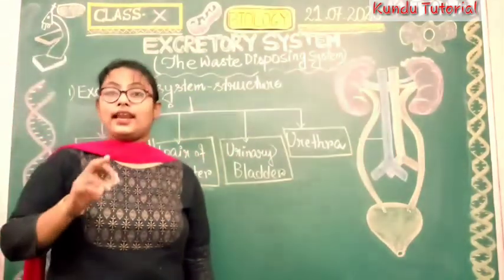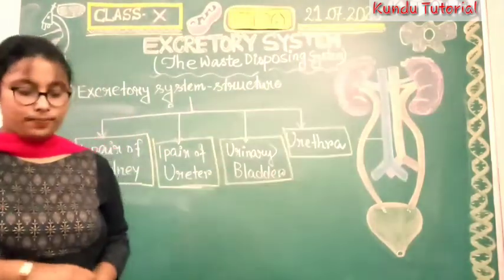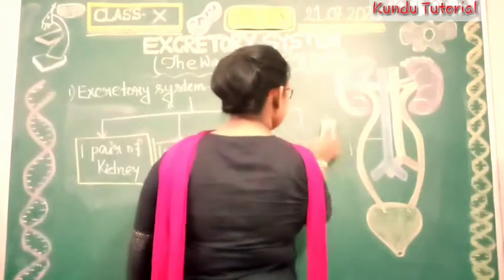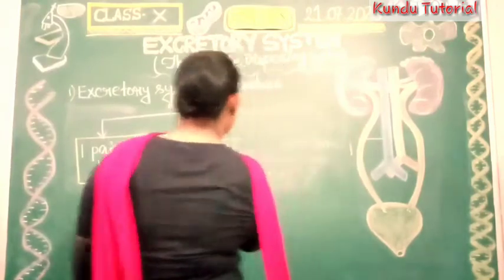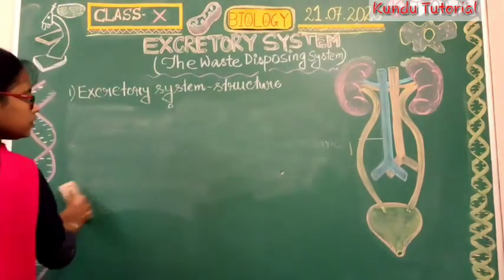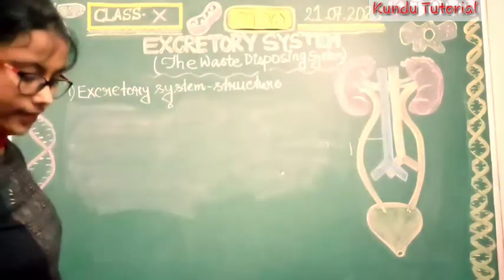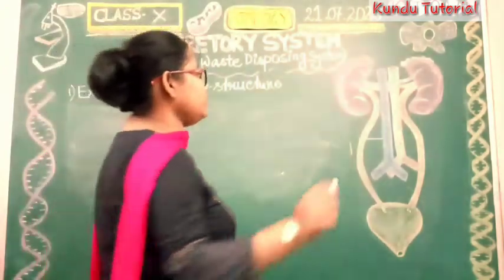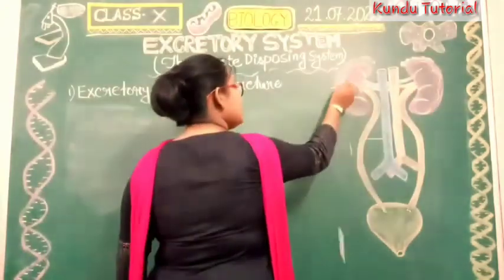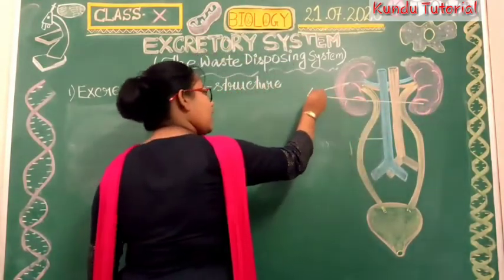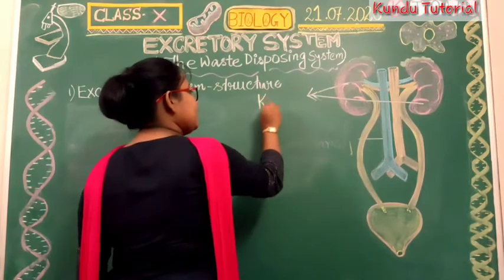Okay, so let's label this diagram. So in case of the kidney, how many kidneys are found? There are 2 kidneys found. So these both are the 2 kidneys.